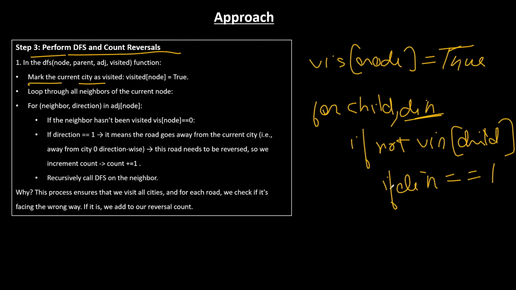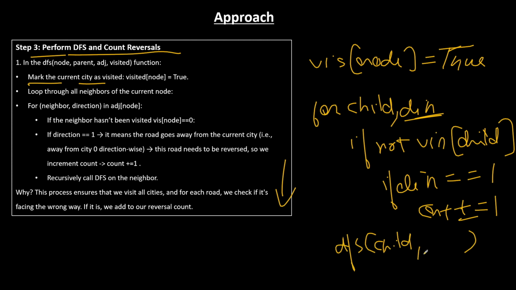If it is equal to 1, that means we have used the original path to go down, therefore we increase the count in that case. And we call the DFS again, passing the child here, with parent as the node, and that's all. This is what is written here. This process ensures that we visit all the cities. For each road, we check if it is facing the wrong way.